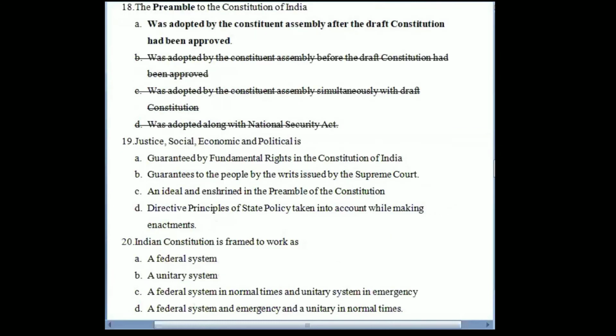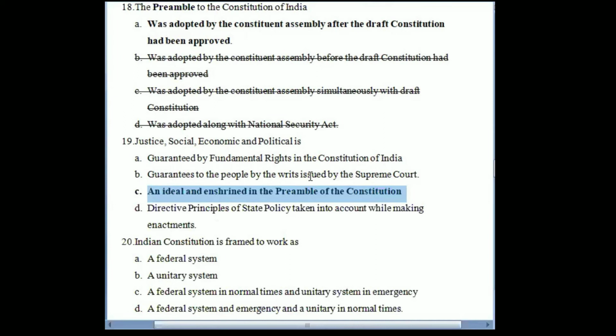Next question: justice, social, economic, and political is what? It is an ideal enshrined in the preamble. So it is not guaranteed by fundamental rights in the Constitution of India, right? It is not guaranteed by writs either, because writs are applicable only in reference to the fundamental rights.